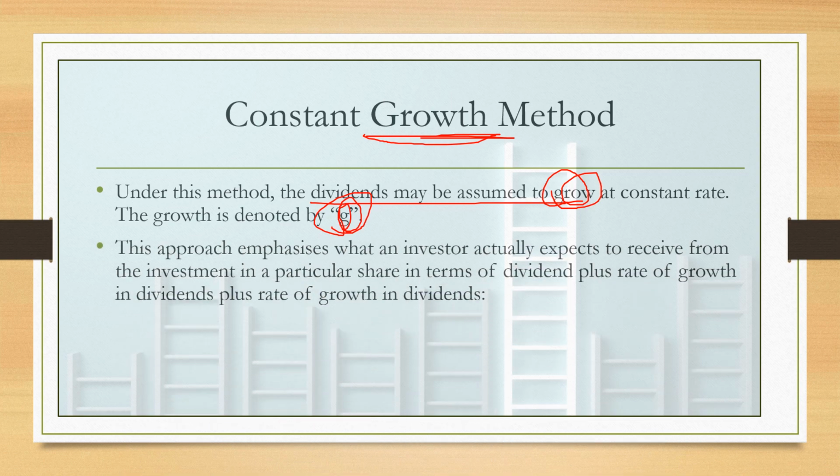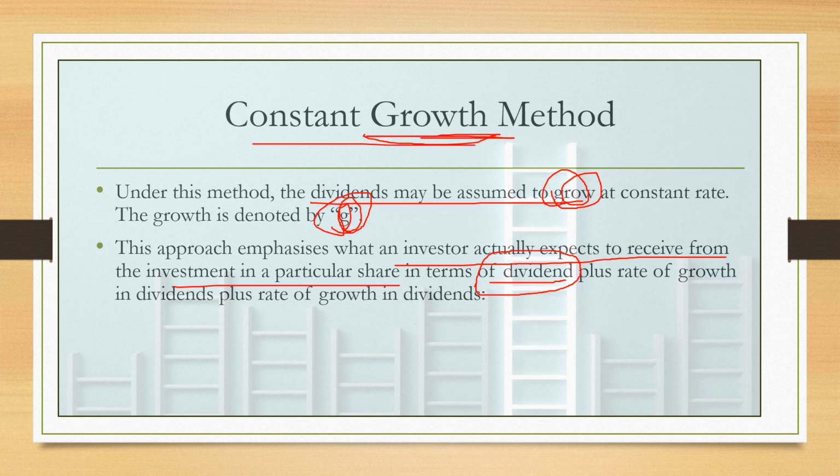This approach emphasizes what the investor actually expects to receive from the investment in a particular share in terms of dividends. We all know that shareholders will get dividends. In addition to that, the expectation of the equity shareholders is that the dividends may increase constantly. That is why it is called the constant growth method.